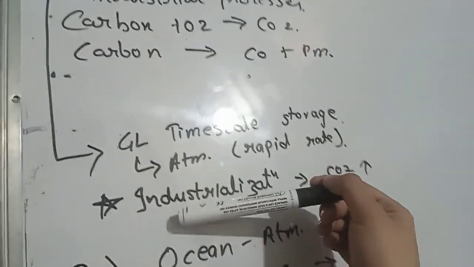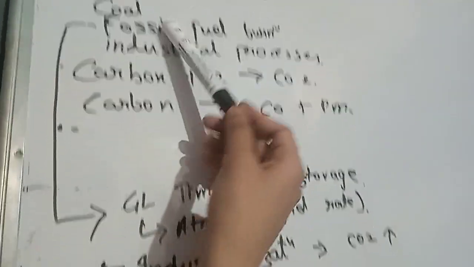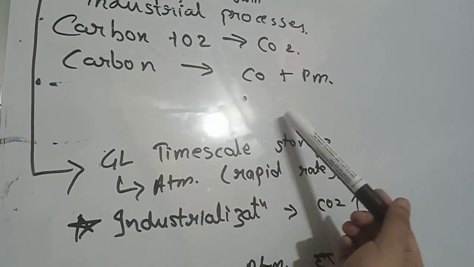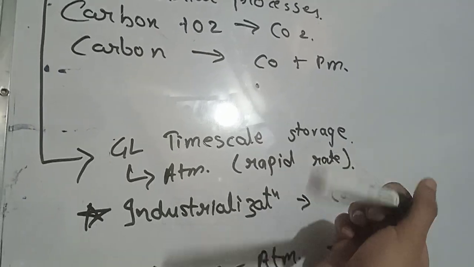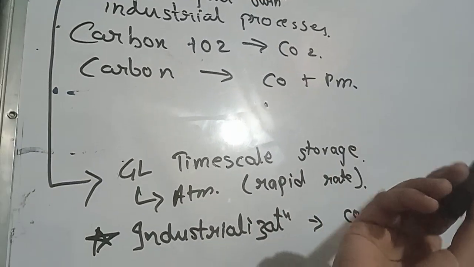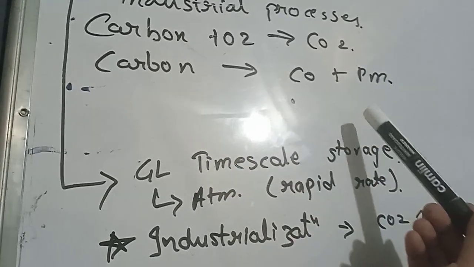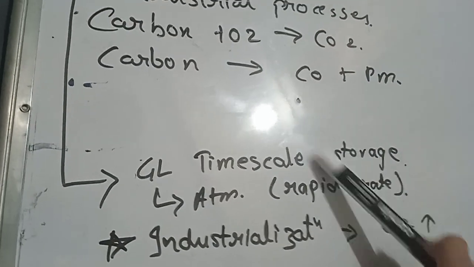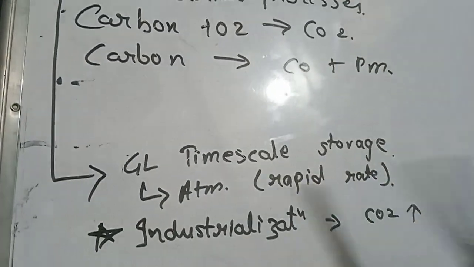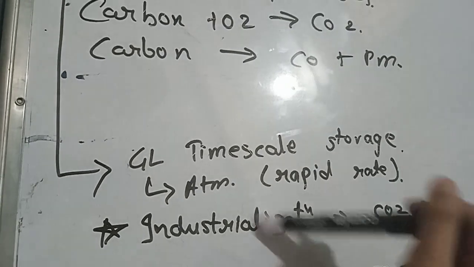Okay, now here comes the insight part. Fossil fuel has stored carbon for geological time scales, and when we burn them, what are we doing? We are releasing carbon that was stored for millions of years into the atmosphere, and that too at a rapid rate.